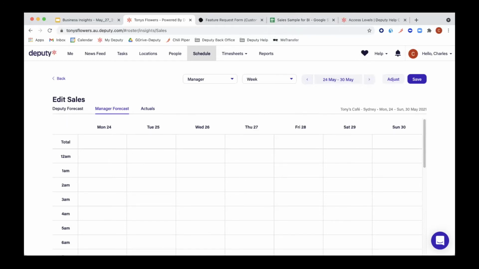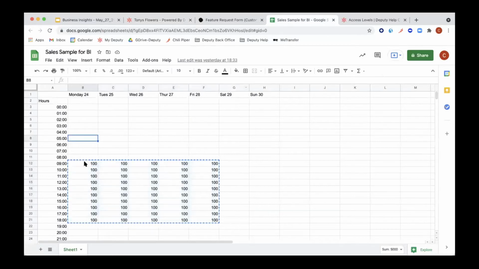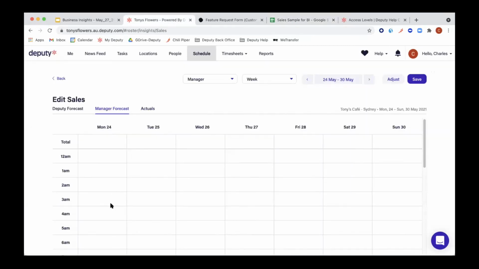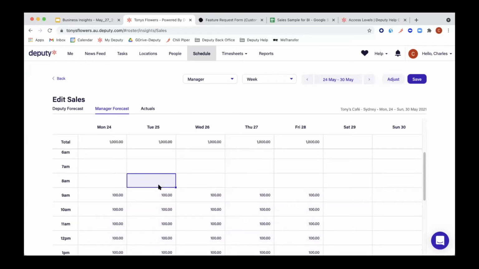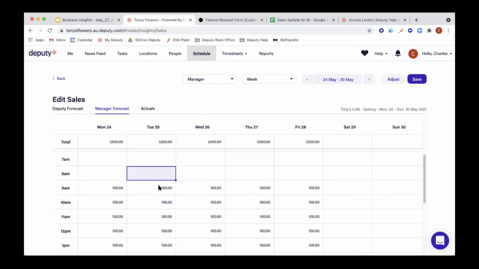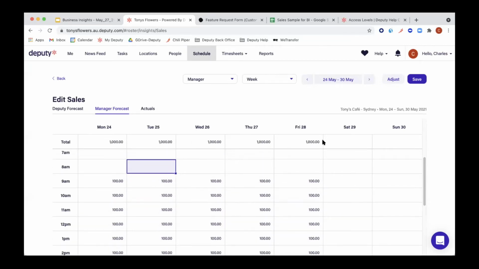It might be worth actually showing it again, just really quickly. So you can go exactly in there and do a copy and paste job and literally bring it over into here. And then the total gets calculated based on that at the top.